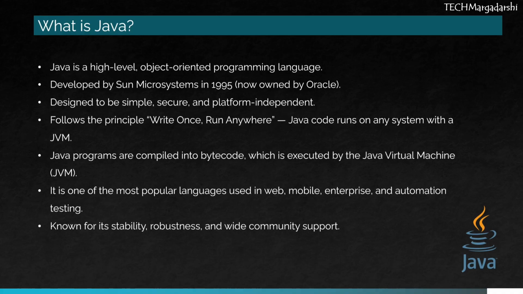When you compile a Java program, it's converted into bytecode, and that bytecode is executed by the JVM, making Java portable across platforms. It's one of the most popular languages used in web development, mobile apps, enterprise systems, and automation testing. Known for its stability, robustness, and strong community support, Java continues to be a foundation for modern software development.